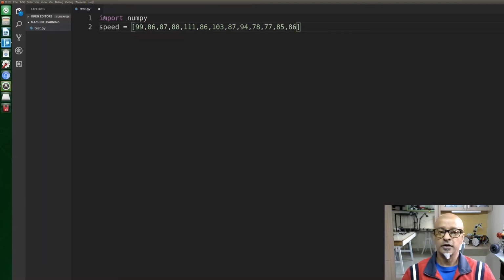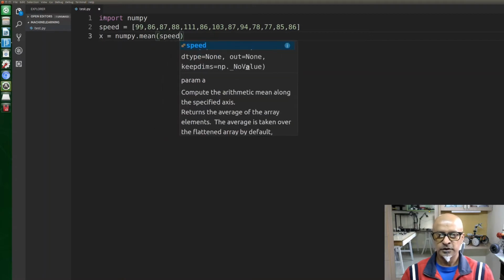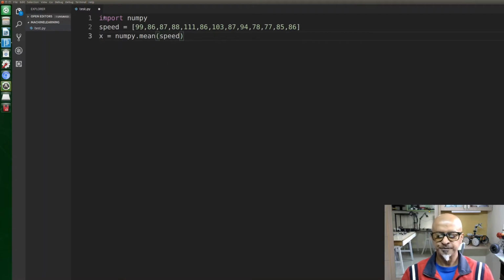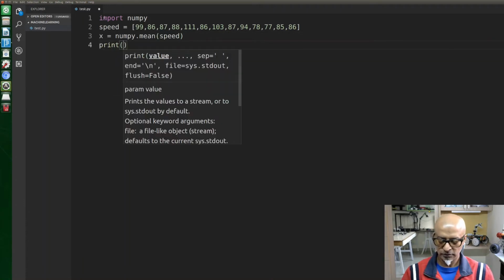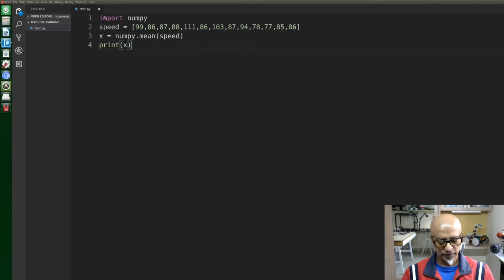All right, now to calculate the mean in numpy, what we need to do is x equals numpy dot mean. This is the method we are calling. And then what is that you want from the mean? From the speed. And then we need to print x. Now let's run this program and see what output we get.